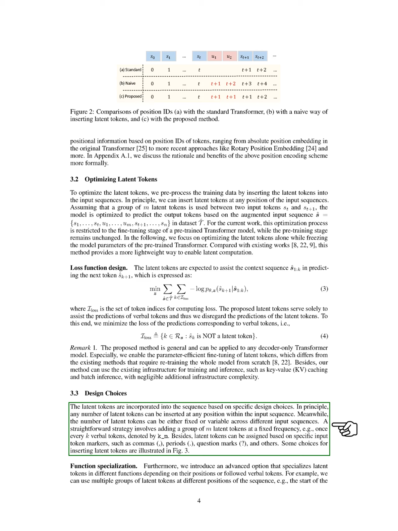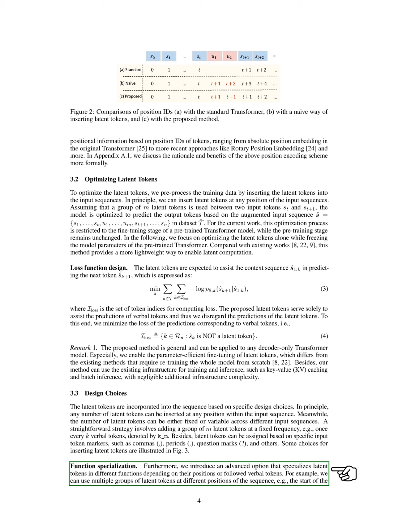We can insert any number of latent tokens at various positions, either fixed or variable across different inputs. A simple approach is to add a set number of latent tokens at regular intervals, such as after a certain number of verbal tokens. We can also place latent tokens based on specific markers like commas or periods.